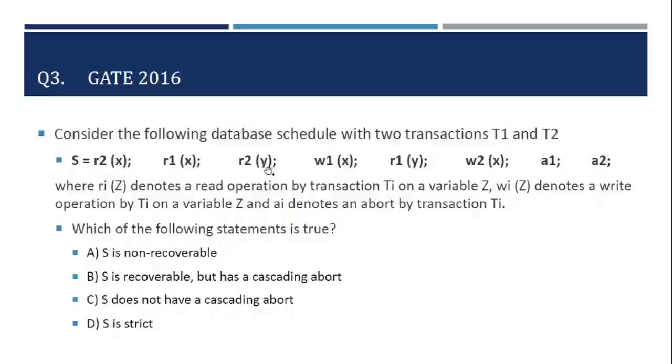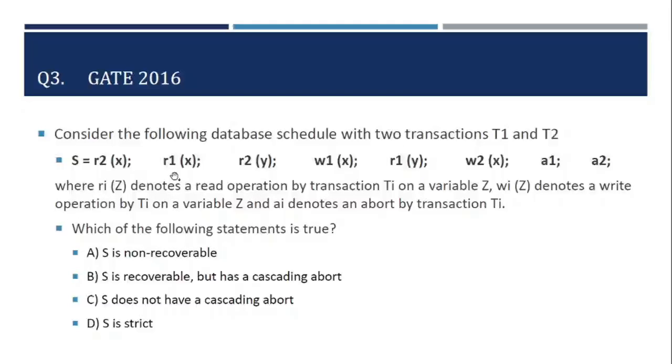Third operation is transaction 2 reads the value of y. Fourth is transaction 1 writes the value of x. Fifth, transaction 1 reads the value of y. Next is transaction 2 writes the value of x. And after that, transaction 1 aborts and transaction 2 also aborts.